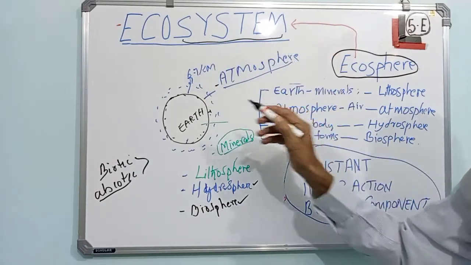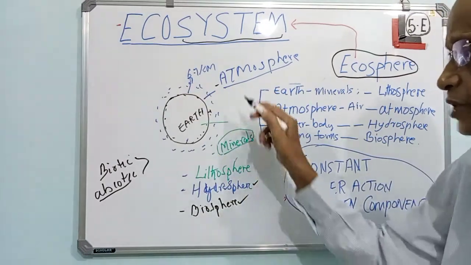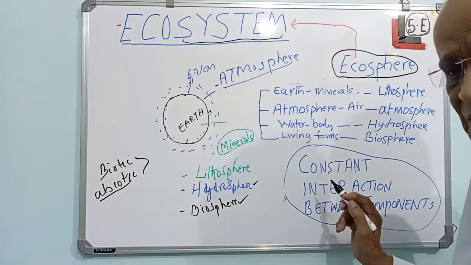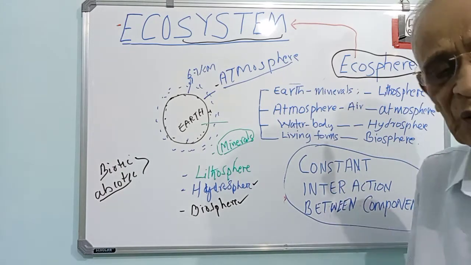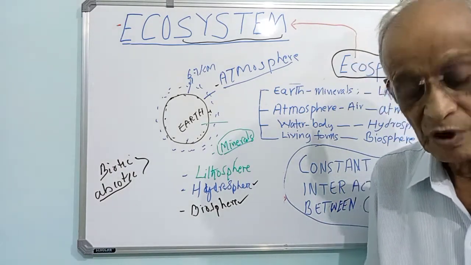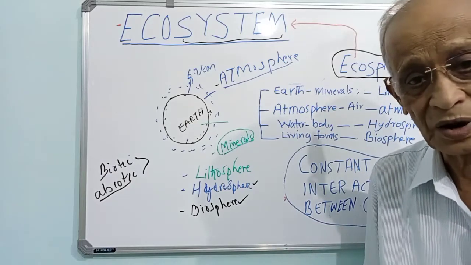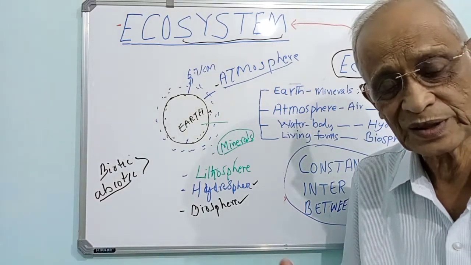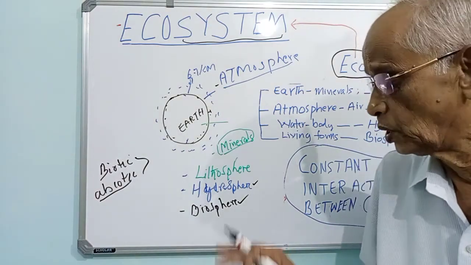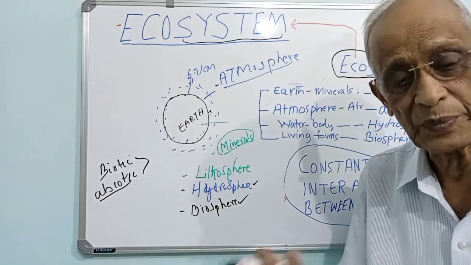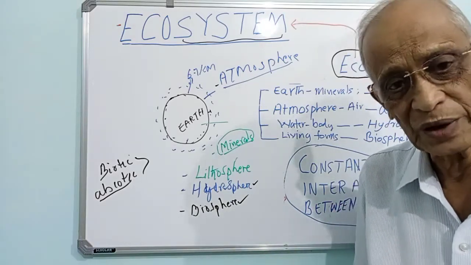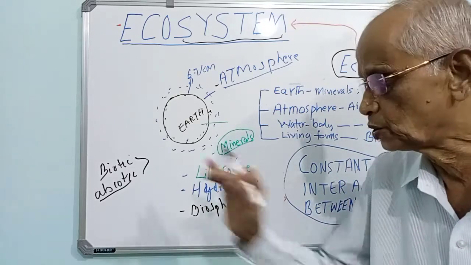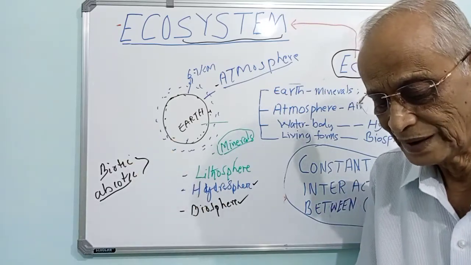The system of eco means all the things available on the earth. That's a system. They interact, and then they help each other in a way. We may know whether we are going to help earth or not. If you don't help the earth, then you will be in trouble. If you don't help water to keep it clean, you will be in trouble. So that means to say there is a constant interaction between the two systems, and that is what we call